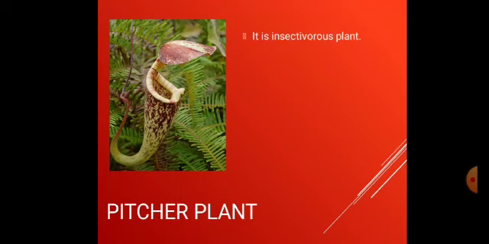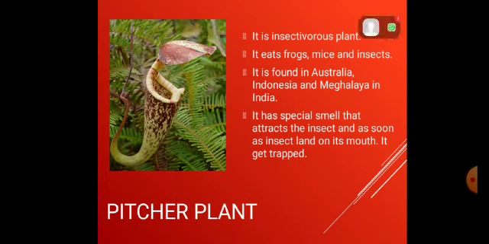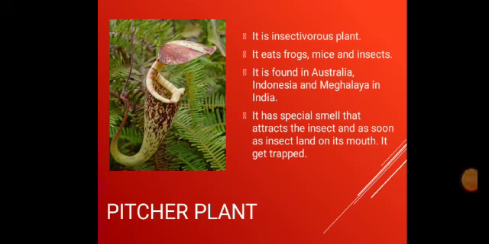Basically, the pitcher plant is an insectivorous plant. Insectivorous plant means that it eats insects. It may eat frogs and mice too. It is found in Australia, Indonesia, and Meghalaya in India. It has a special smell that attracts insects, and as soon as an insect lands on its mouth, it gets trapped. So this was about pitcher plants.